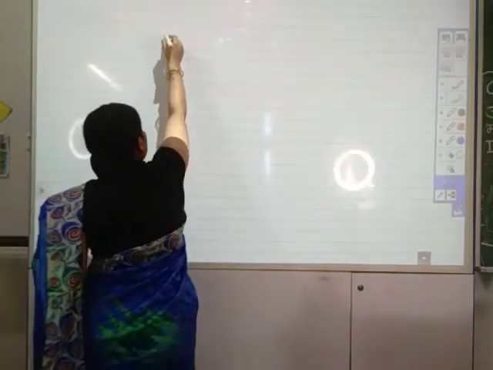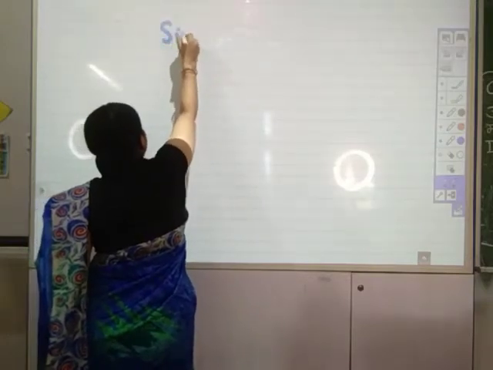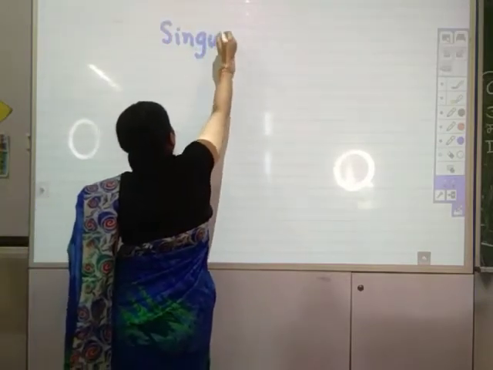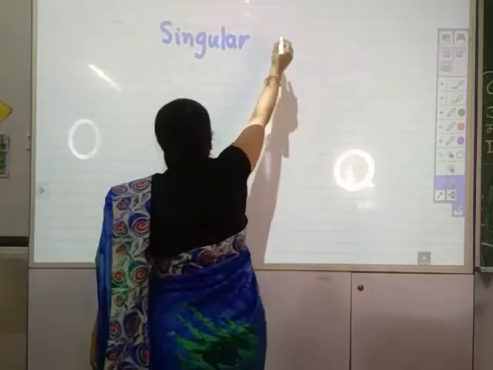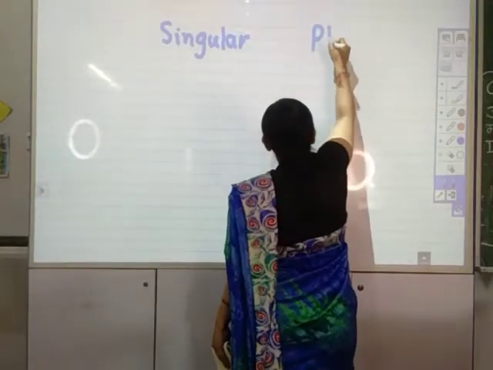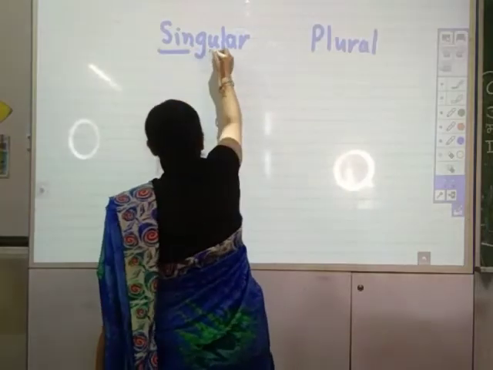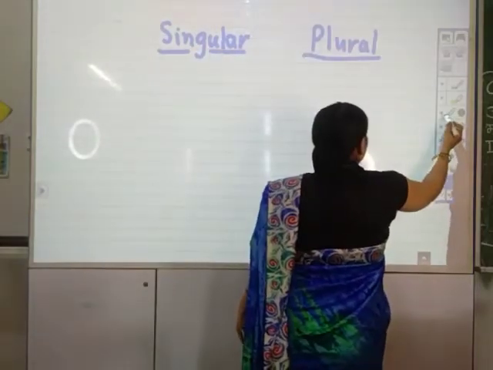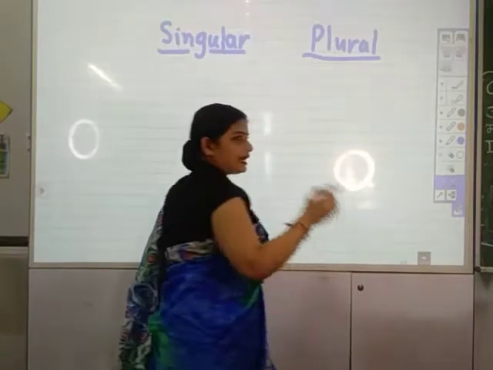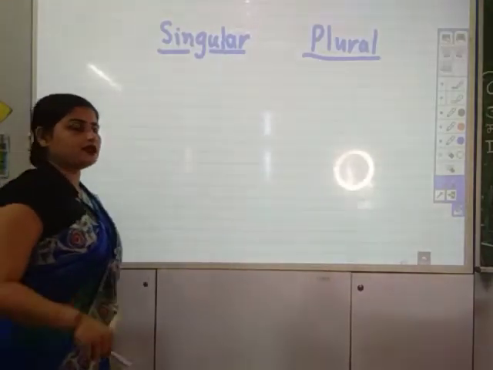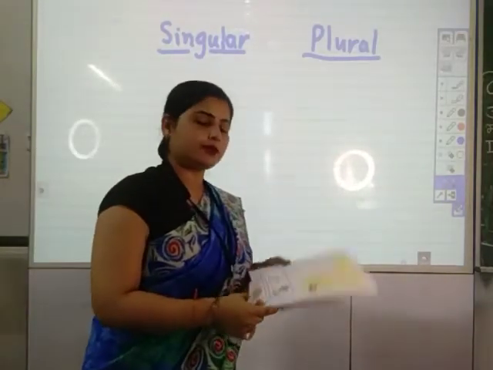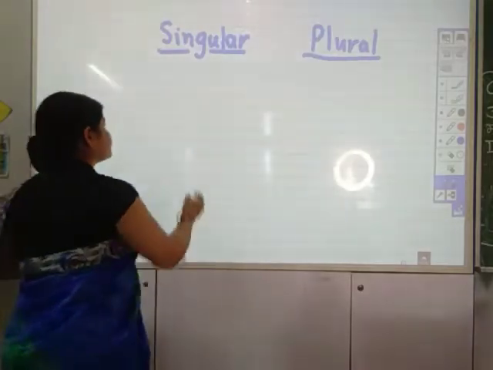So I tell you, if the words are in singular, how you have to make them plural. Okay. Maybe in some of the chapters of your course book I have told you these rules. Then also it is in your grammar book, so I am repeating the same. Okay.